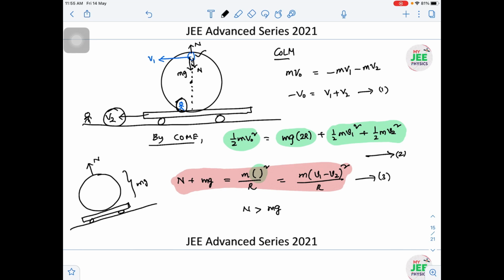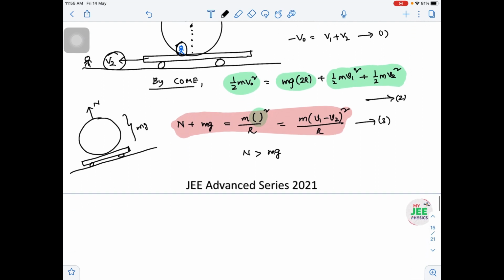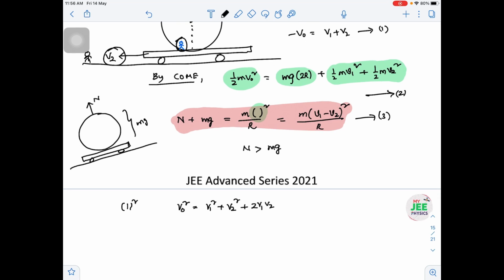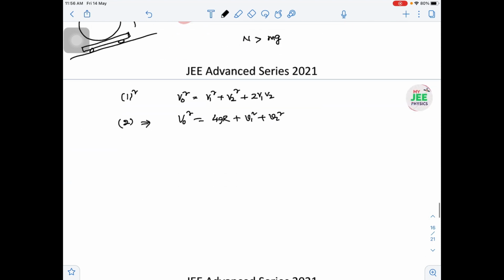First I am solving the first and second equations, which are conservation of linear momentum and conservation of mechanical energy. If I square the first equation, I will get v0 square is equal to v1 square plus v2 square plus 2v1 v2. I think there is no need for more explanation of that. In the second equation, m will cancel out in every term, and multiplying by 2, I will get v0 square is equal to 4gr plus v1 square plus v2 square. This is the second equation as it is; I am not doing anything else with it. Now let us solve these two.